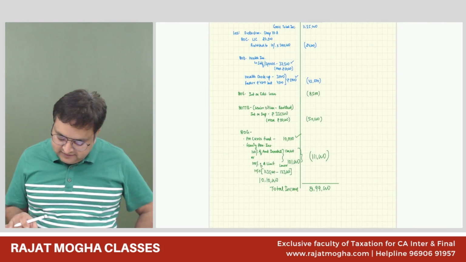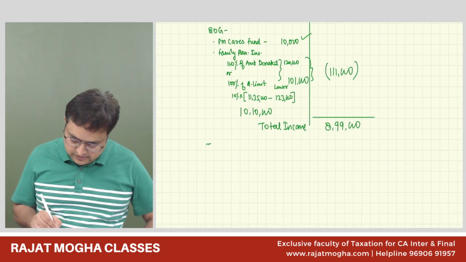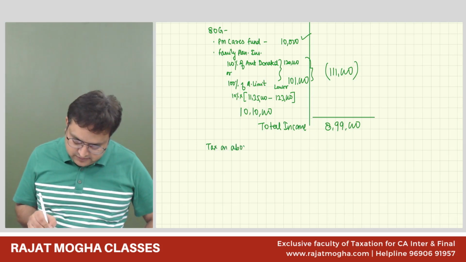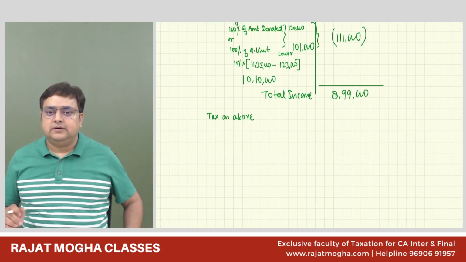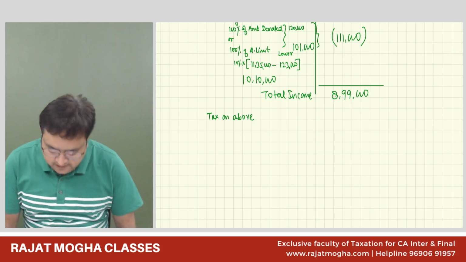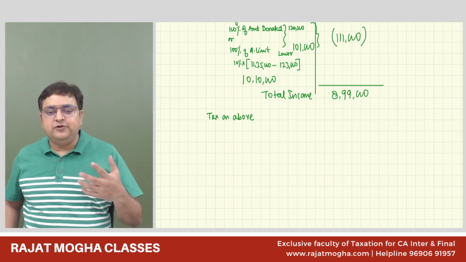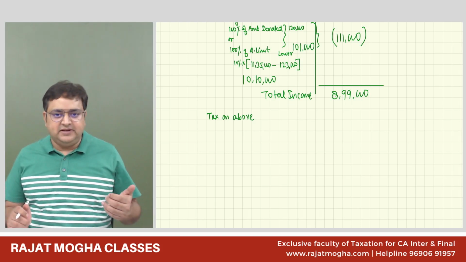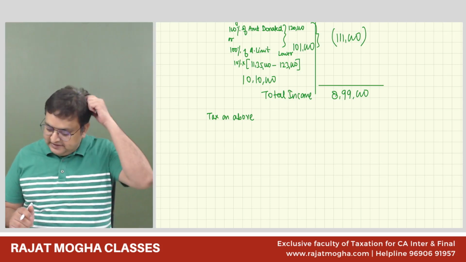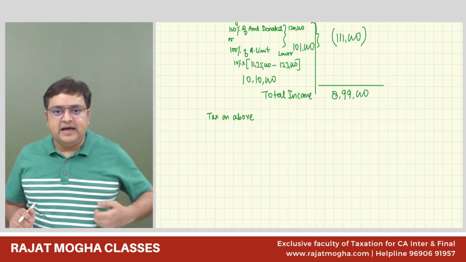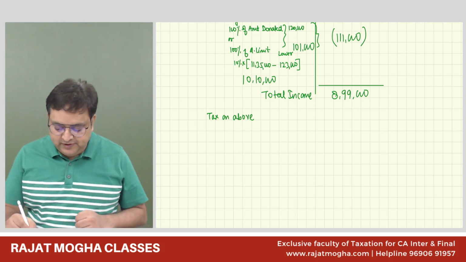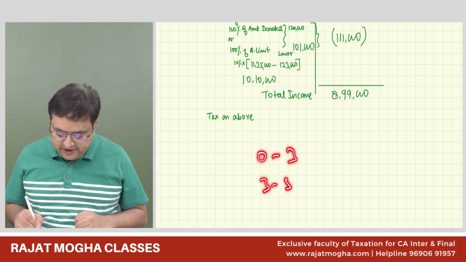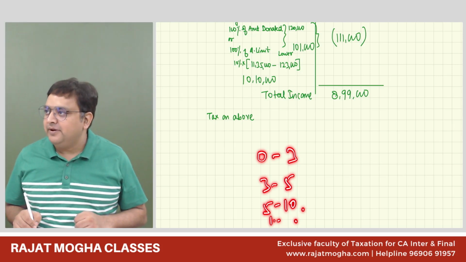Can you help me in calculating his tax liability also? Optional regime is following. How do you calculate your taxes? First of all, you see if there is any special income. We don't have any special income, no 111A, no 112, no 112A, no casual. So we'll apply slab rates over here. And this person is a senior citizen, so optional slab rate. What is the optional slab rate? 0 to 3, 3 to 5, 5 to 10, and more than 10. Do you remember?